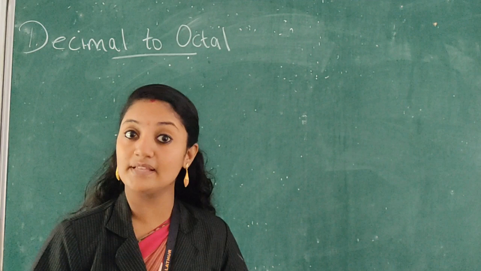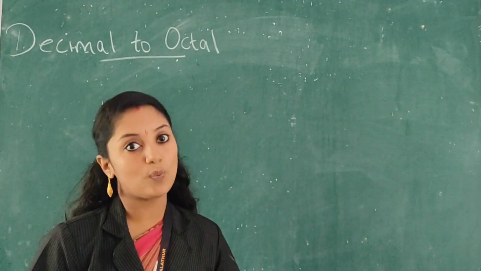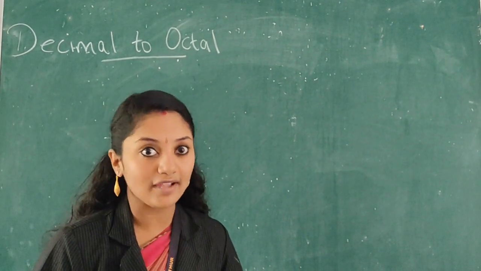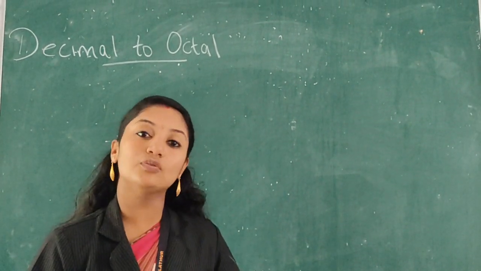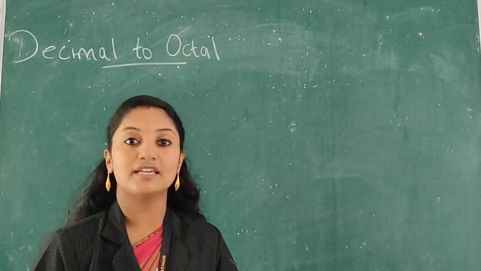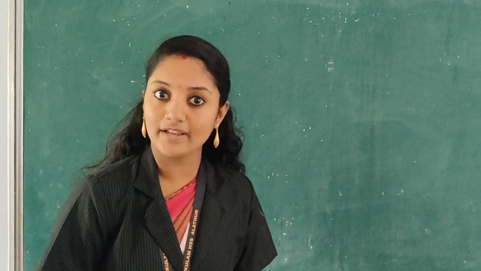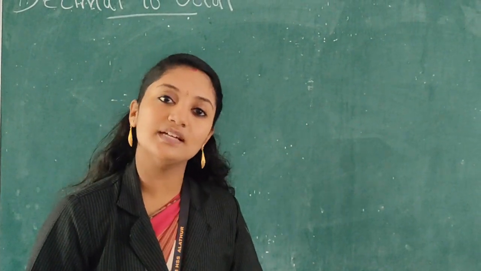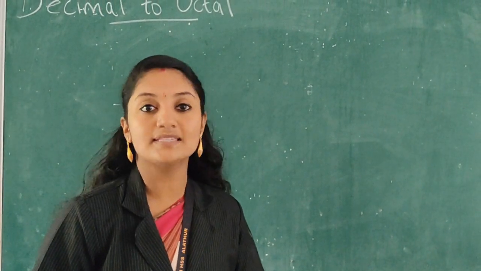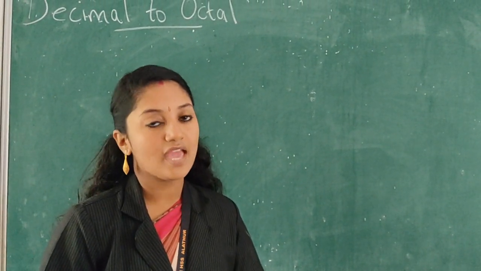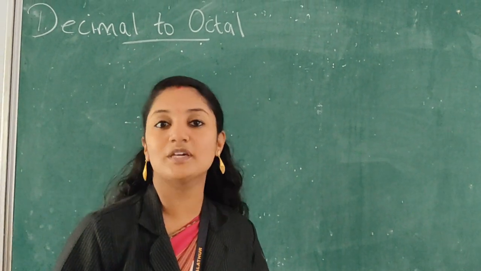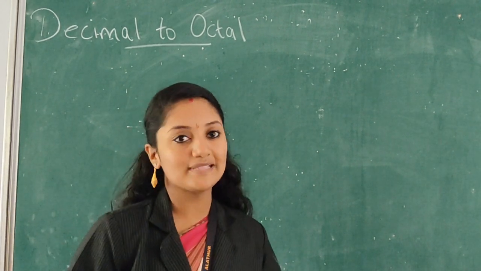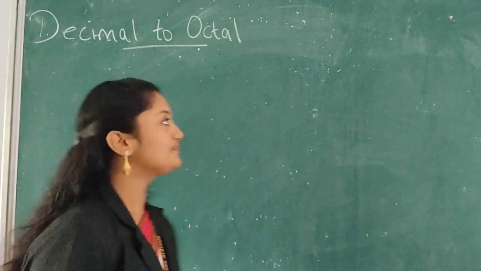So what are the symbols of octal? 0, 1, 2, 3 up to 7. So you have to divide the number repeatedly by 8 until you get the symbols of octal as remainders. And last step is you have to group the remainders from bottom to top. Very good. Now we will see this with an example.